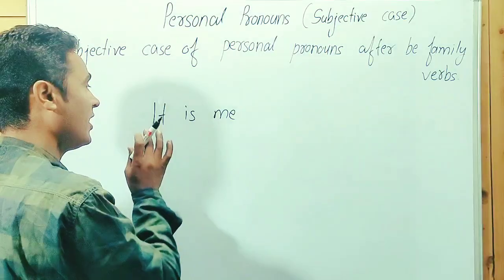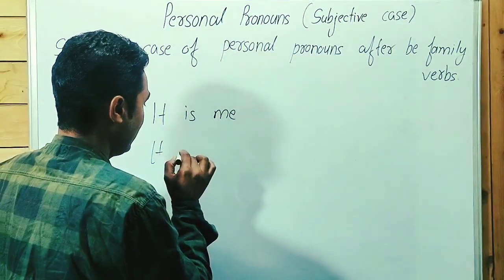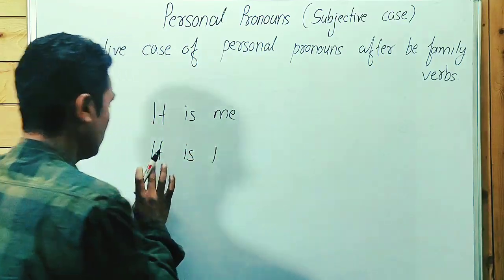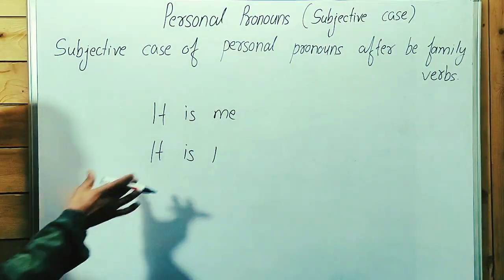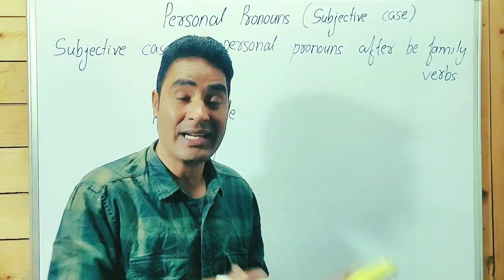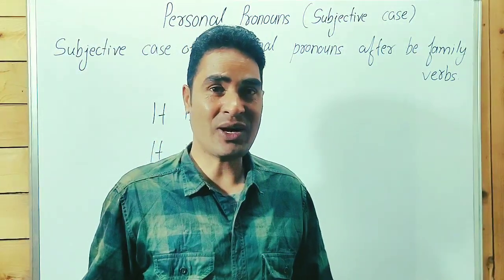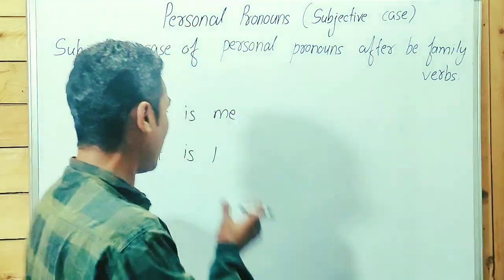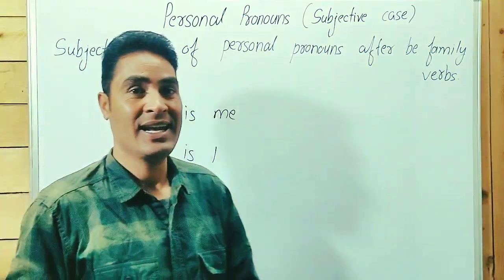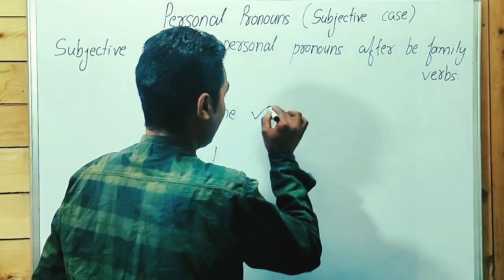You can say it's me, apostrophe s. It's me and it is me. Okay, it is I. Okay, could you please tell me which one is correct? You must have heard most people, even native speakers, say it's me. Okay, Shah Rukh Khan says it's me. And when we talk about this one, it's I. Which one is the correct sentence? Guys, both the sentences are correct.